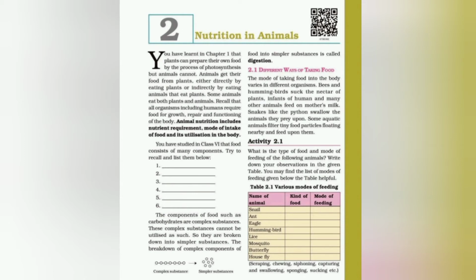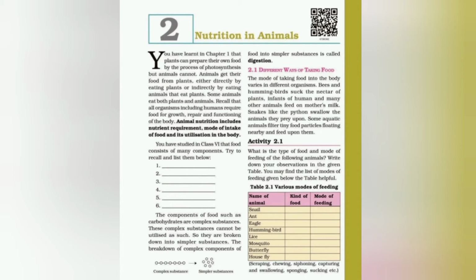Assimilation means transportation of soluble absorbed food substances to the different parts of the body where they are utilized for energy. And after assimilation, the next step is egestion. What is the meaning of egestion? A part of the food which we eat remains undigested and unabsorbed, which cannot be utilized by the body. So the process in which undigested food is removed from the body is called egestion.